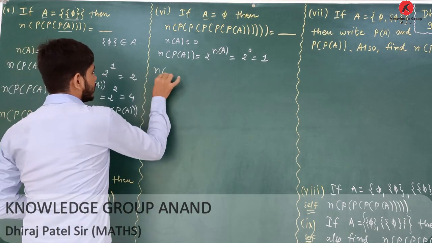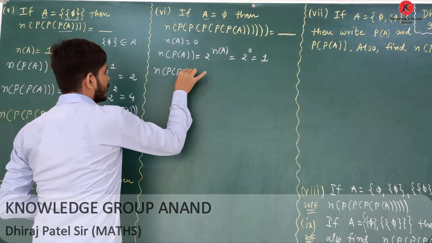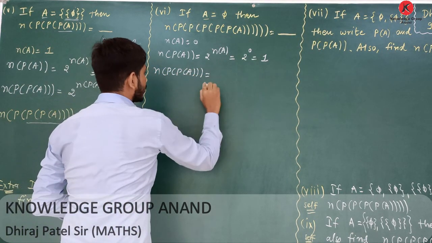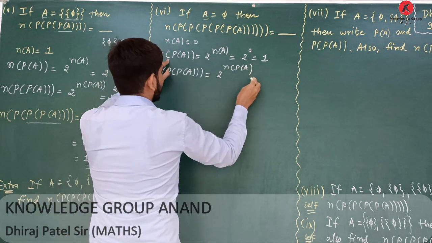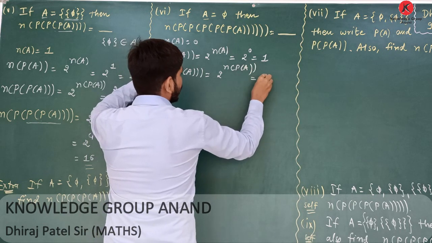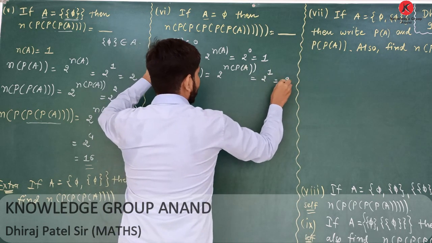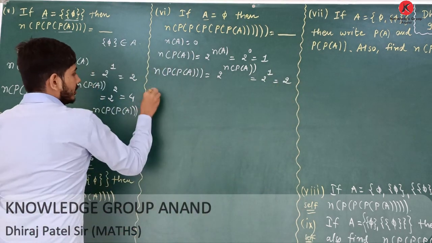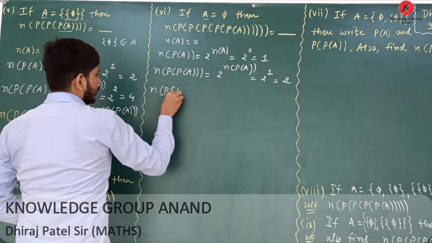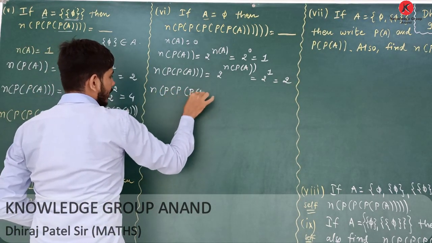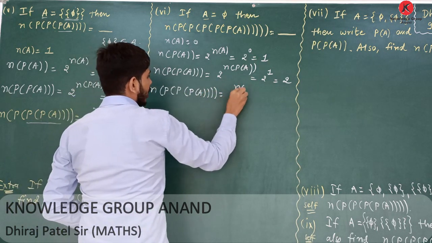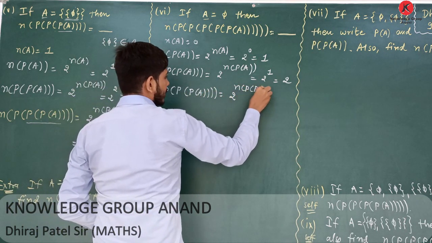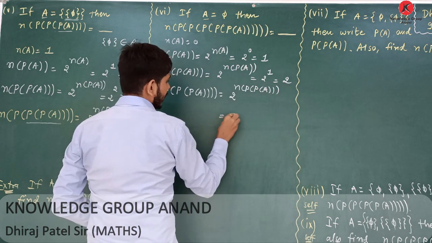Now, the number of elements in the power set of the power set of A equals 2 raised to the number of elements in the power set of A, which equals 2 raised to 1, and the answer is 2.